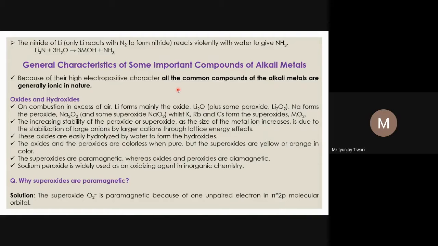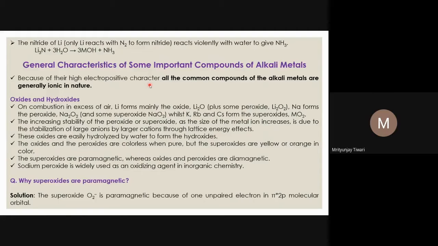These are very important points, and they are summarized here under this subtopic. General characteristics means the very important chemical compounds of alkali metals, particularly focusing on some oxides, hydroxides, halides, and nitrates mostly. Because alkali metals have a very high electropositive character, their compounds are mostly ionic.